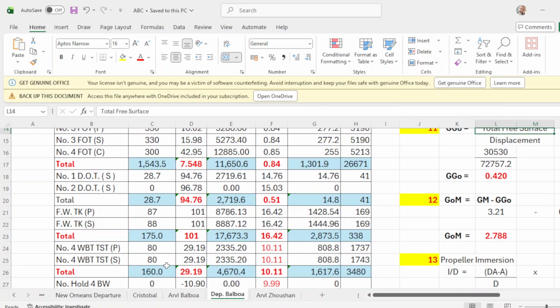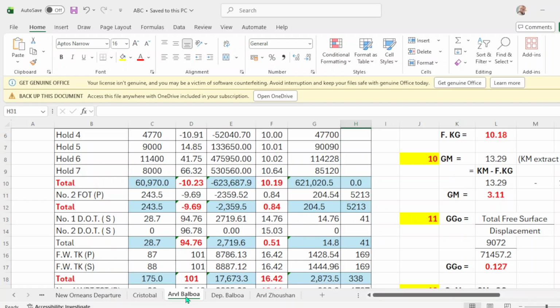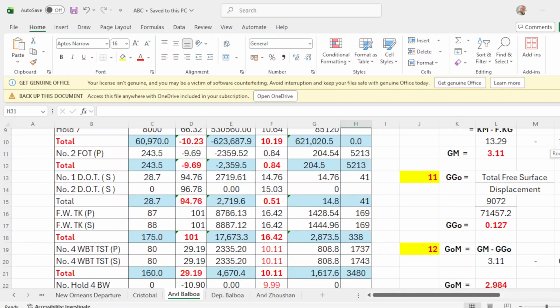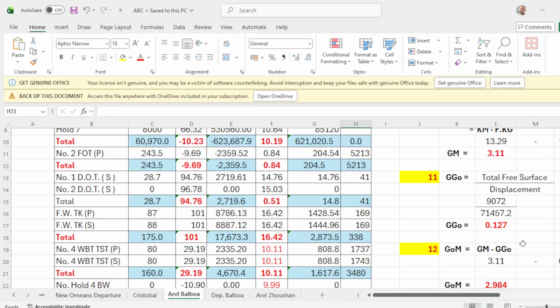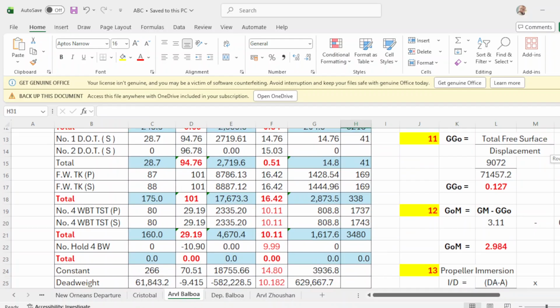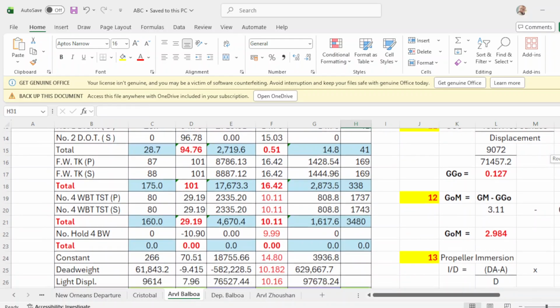So there's a consumption of 15 tons. And for ballast, arrival is 160 in WBT number 4 starboard, and departure ballast is the same, 160. Okay, no change in ballast, and that's it.